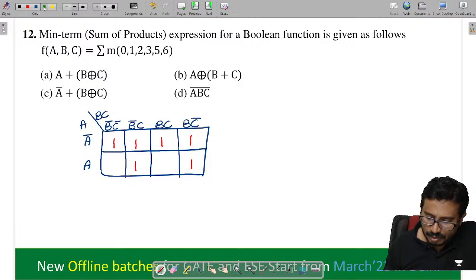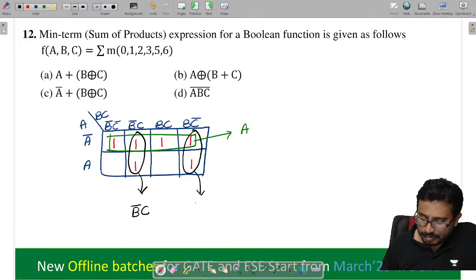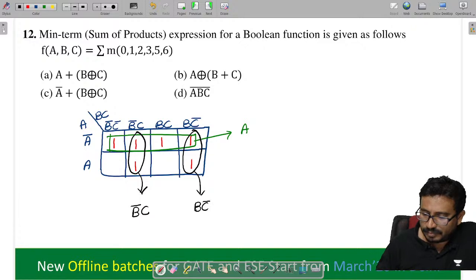Now you tell me, I can group this thing. What will we get from here? This will come. Now by grouping these two, this pair is B bar C, and from here this is B C bar. Now tell me what expression will come here.